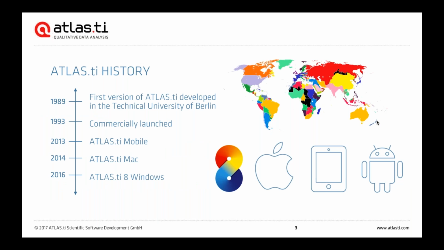And where does ATLAS.ti come from? Well, the first version was developed in the Technical University of Berlin in 1989. And indeed, our headquarters today is in Berlin, but we also now count on offices and users all around the world. So ATLAS.ti has been on the commercial market for well over 20 years now, and today we count on ATLAS.ti for Windows and ATLAS.ti for Mac.